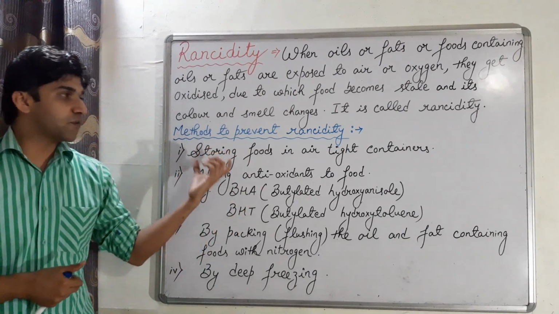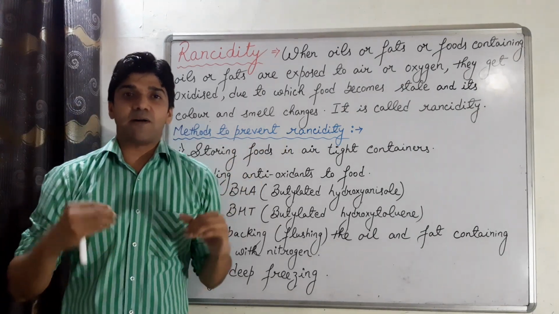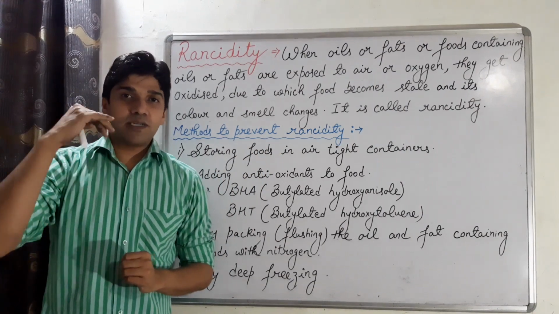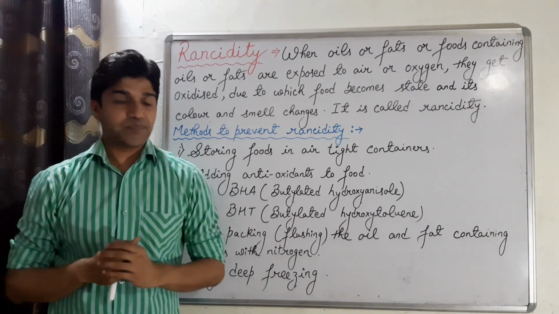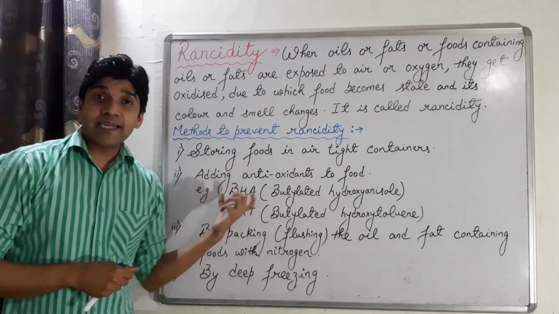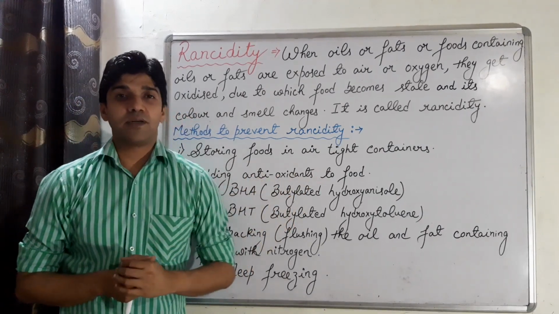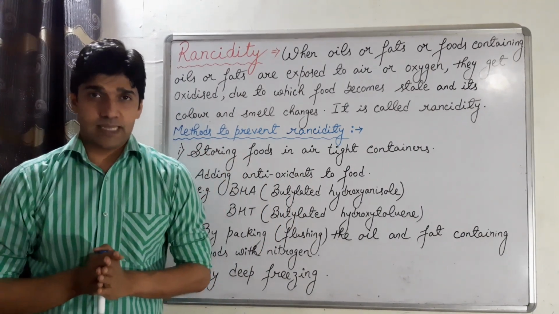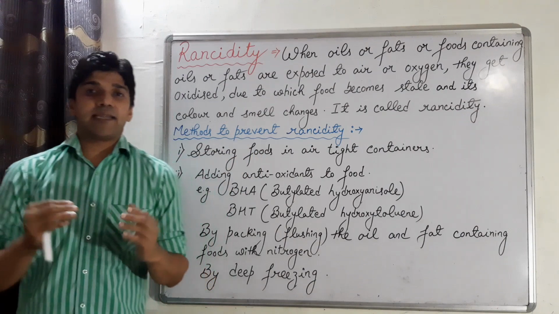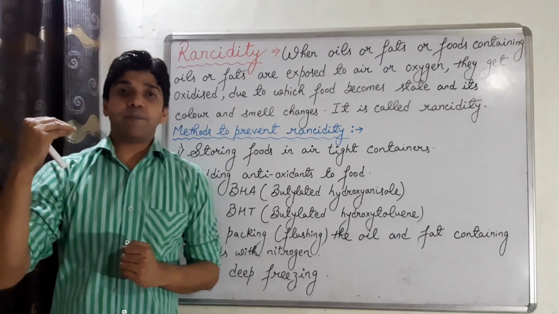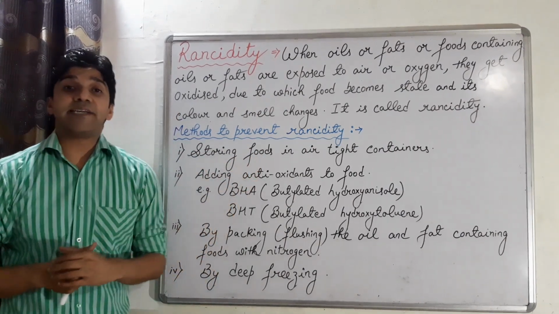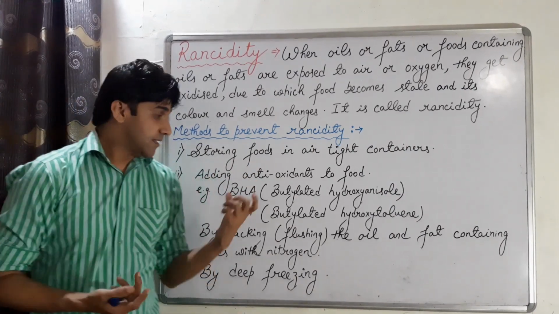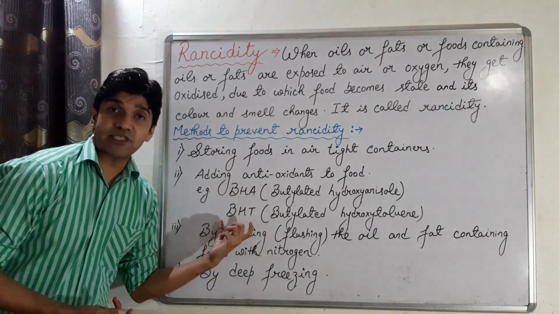First, storing food in airtight containers. We can store food in airtight containers so that the contact of food and air is reduced. Second, by adding antioxidants to food. Now what are antioxidants? The substances which prevent oxidation, and thus we can store the food for a longer period of time, those are called antioxidants. And the most common antioxidants are BHA and BHT.